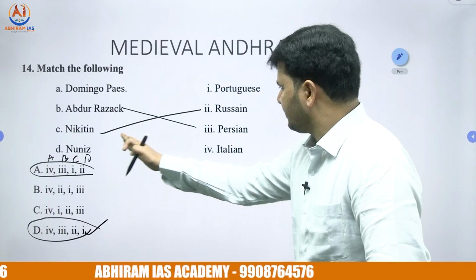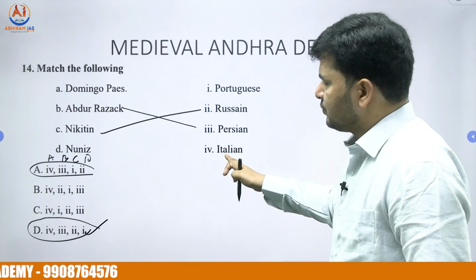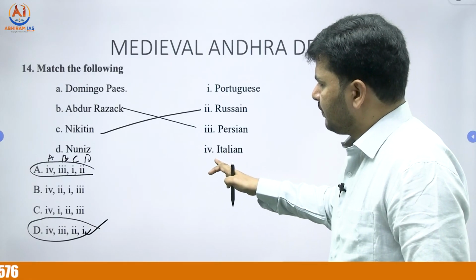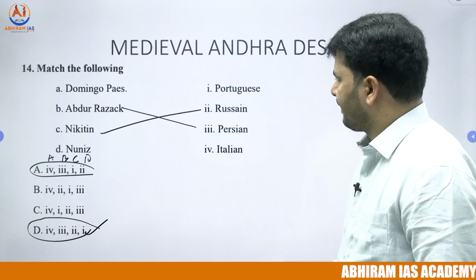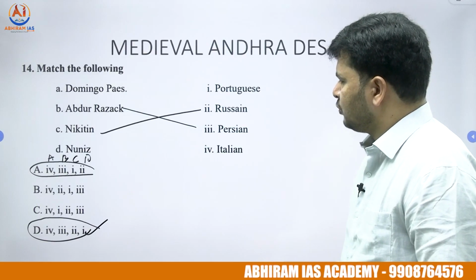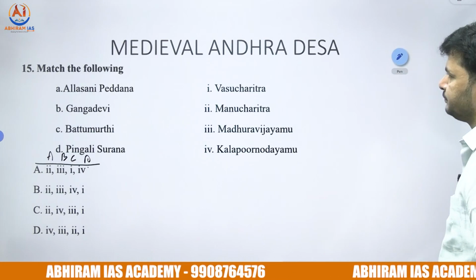So Nikitin, Russian horse merchant, Abdul Razak, Persian ambassador. When it comes to Domingo Paes, he's Italian, Domingo Paes, it's in Italian. When it comes to Nunes, Portuguese.